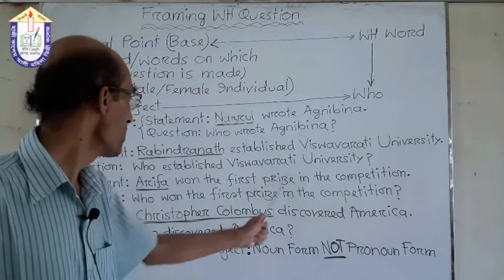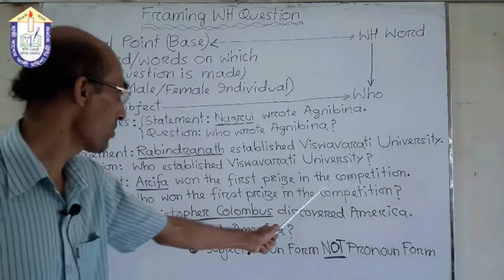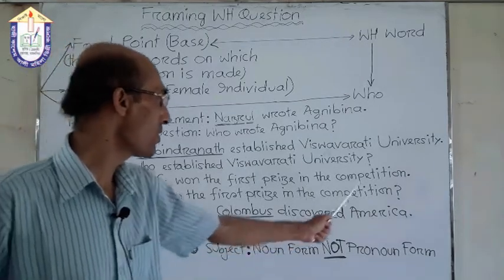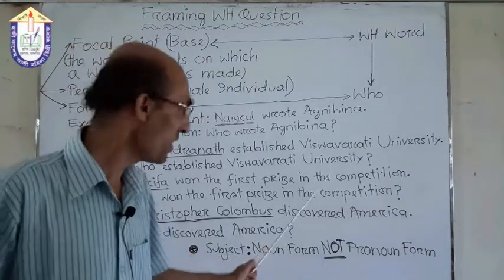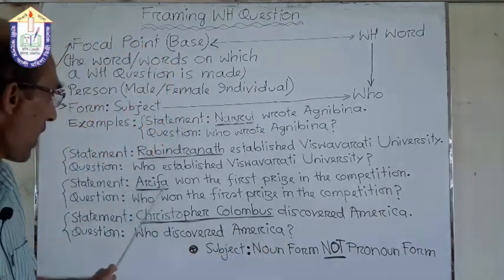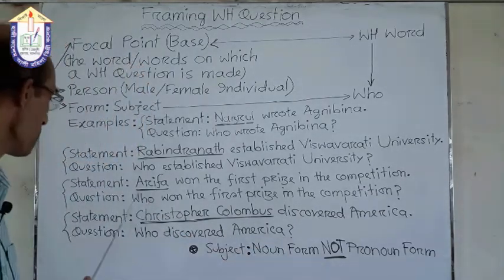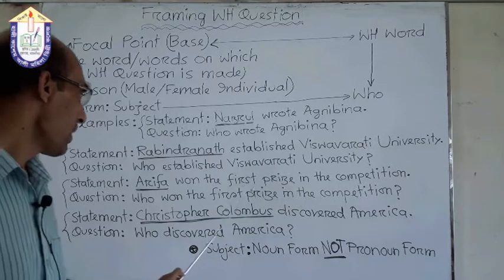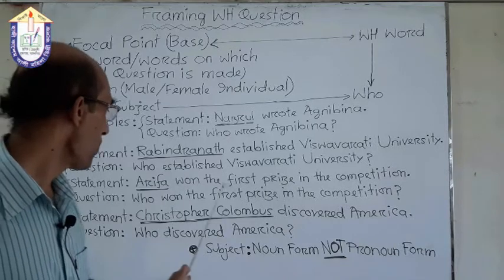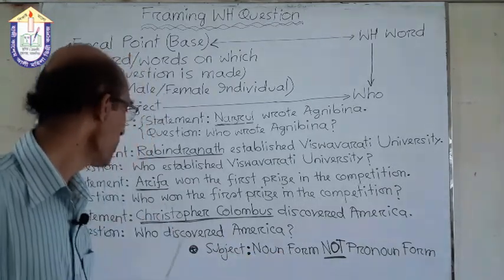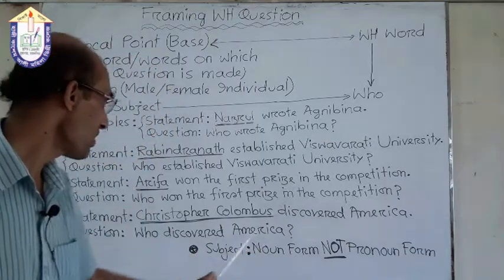Rabindranath established Vishwabharati University. Who established the Vishwabharati University? Established Vishwabharati University, and in the second sentence established Vishwabharati University remains unchanged. And third example, Arifa won the first prize in the competition. In place of Arifa we have used who, and the rest of the words remain unchanged. Who won the first prize in the competition? The rest of the sentence remains unchanged.